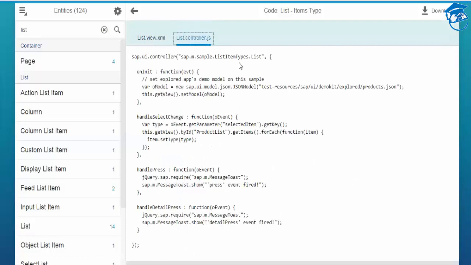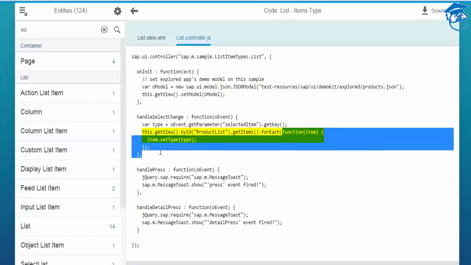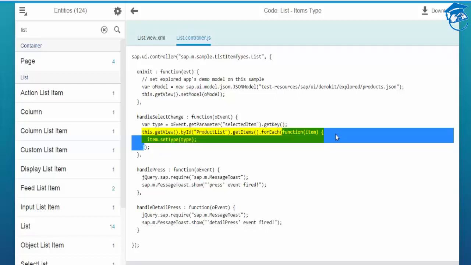For each item there's a function you can use. So like this, you can have different item types.